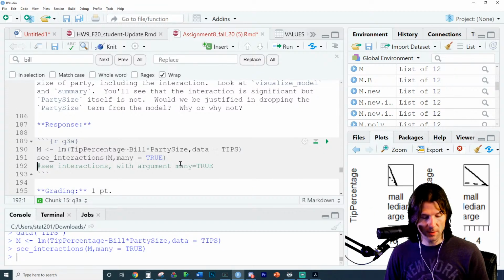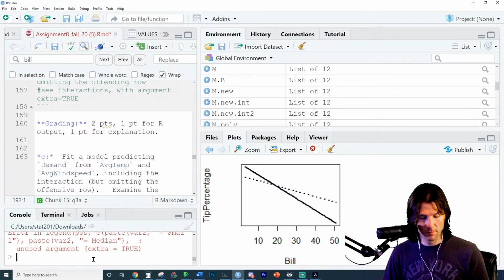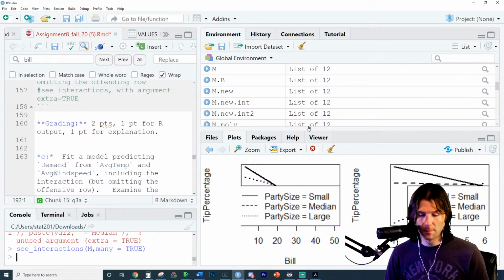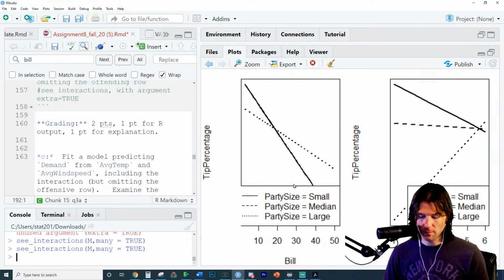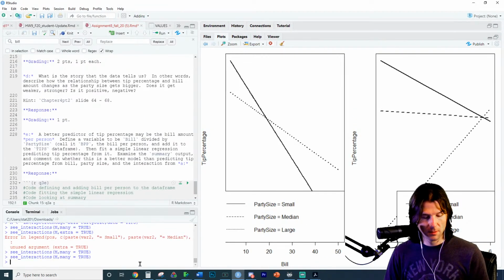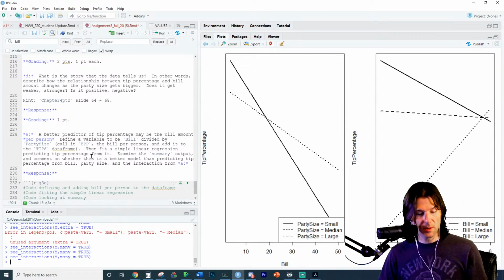Will extra equal true work? What if I do extra equal true? What will it do? That's not good. Let's remake it and decrease the font size. There we go.